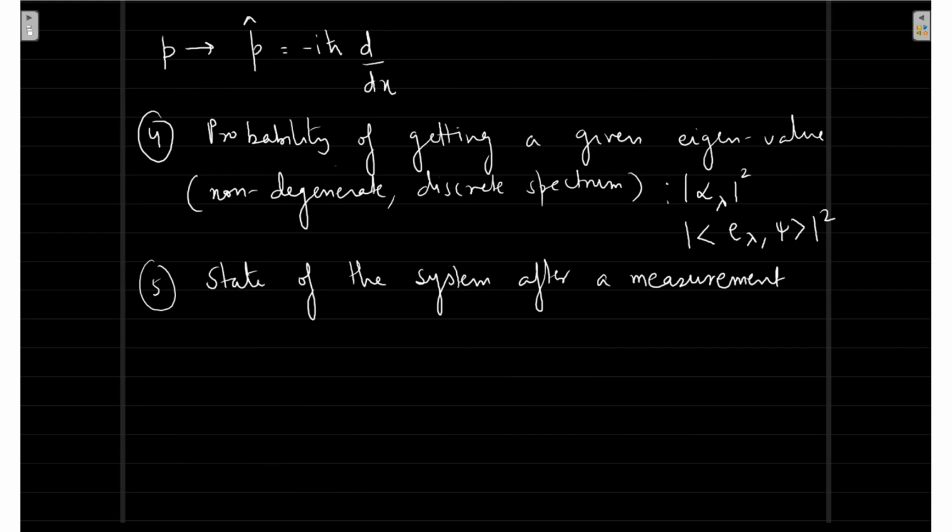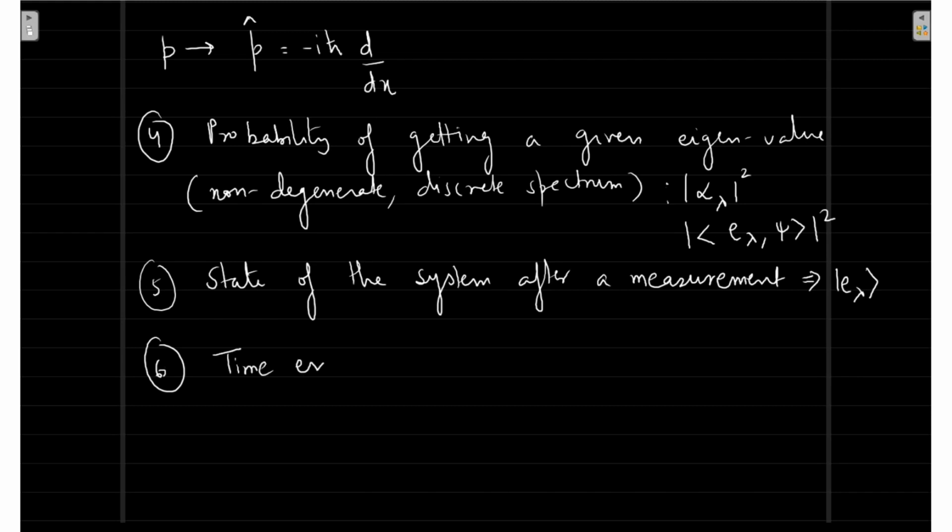And not only that, I am saying the probability of getting a given eigenvalue is given by this. I will explain it in tomorrow's class a little bit. And I even know what will be the state of the system after a measurement. Before the measurement, I do not know whether the state is confirmed or not. But after the measurement, I also know the state of the system. And this is something interesting. I want to first write down all of my postulates.